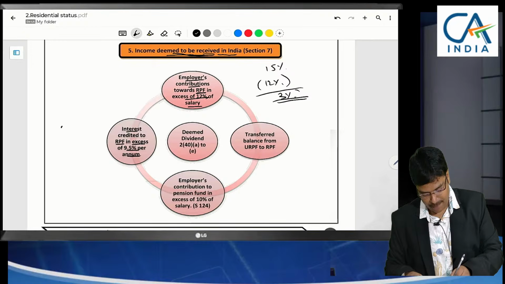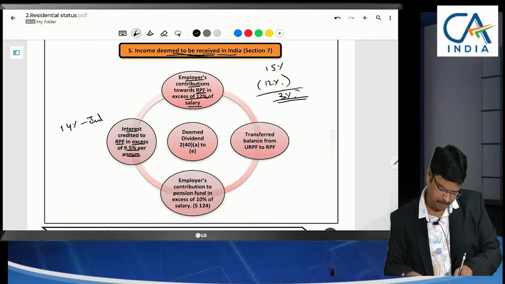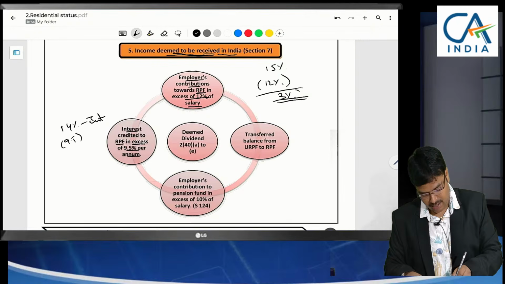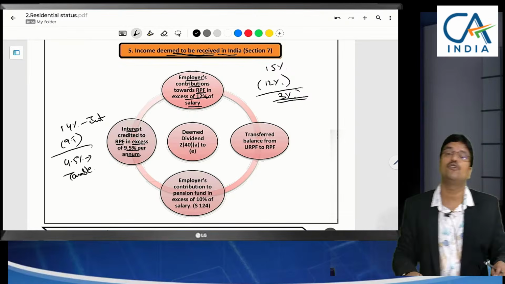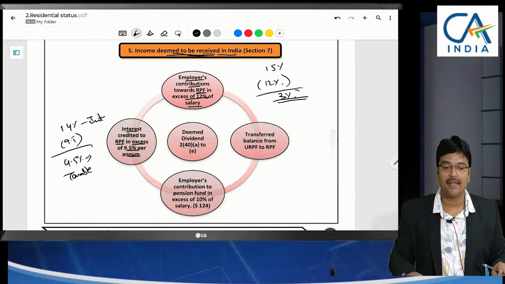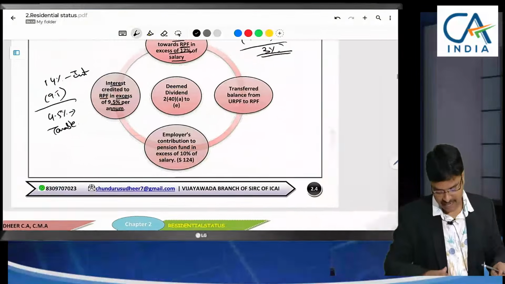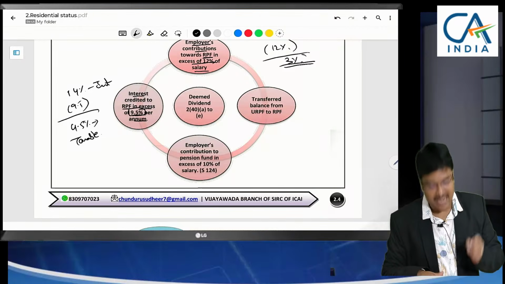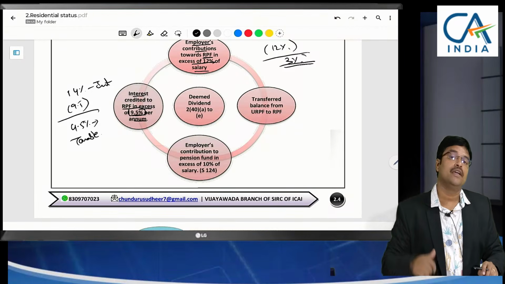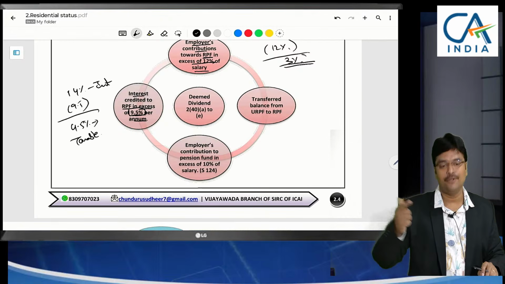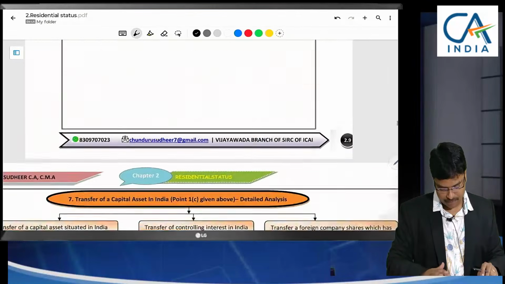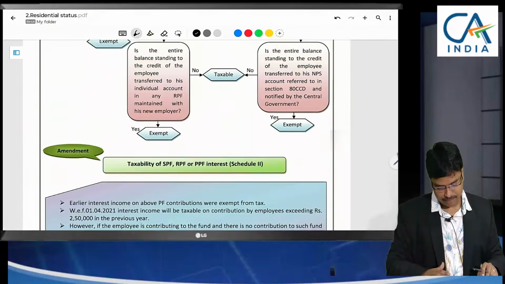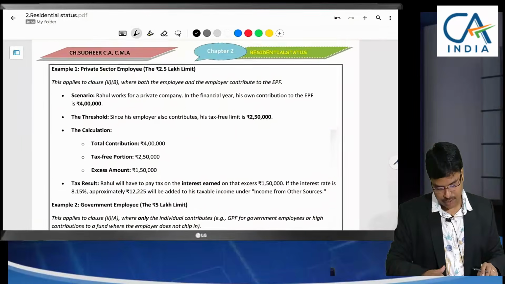Can the employer pay 14% interest on Provident Fund? Yes. But 4.5% will be taxable under the head other sources in the hands of the employee. It will be deemed to be received in India. Okay. And one more special point is there. Even though it is within the limit of this 9.5%, if it is towards excess contribution, what is excess contribution? You have already been told earlier. Now again let me give clarity.